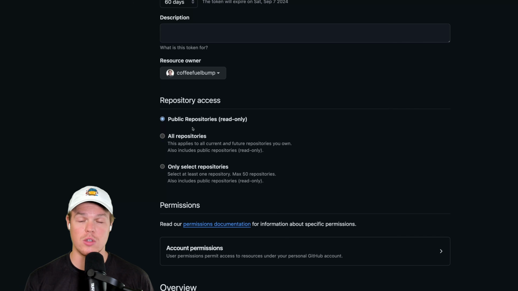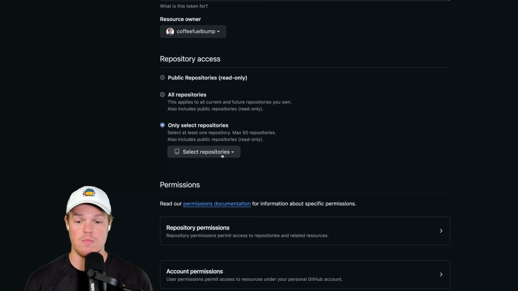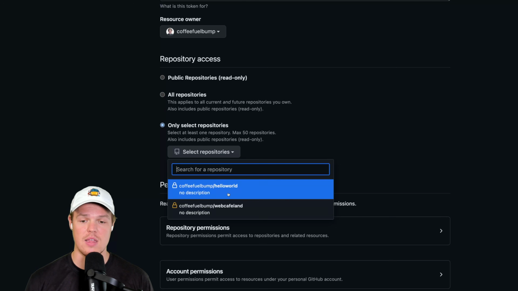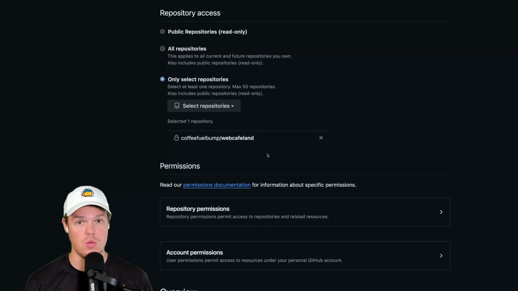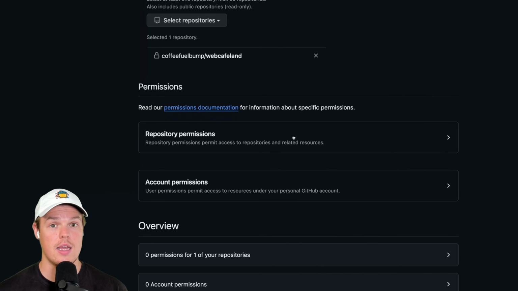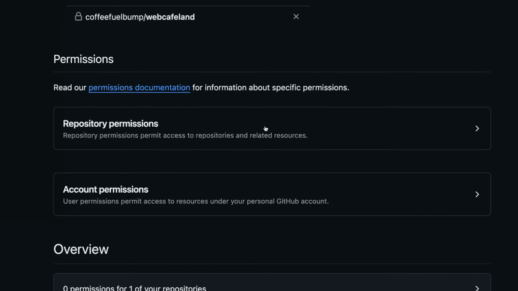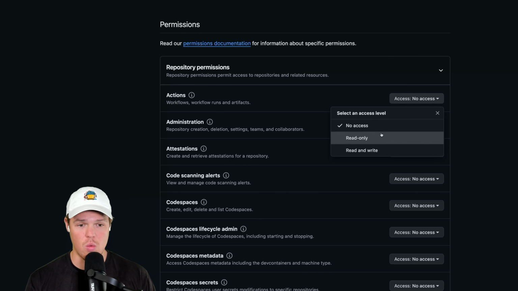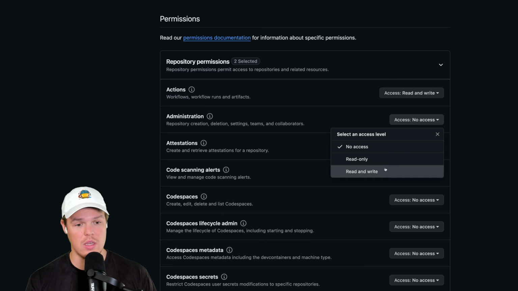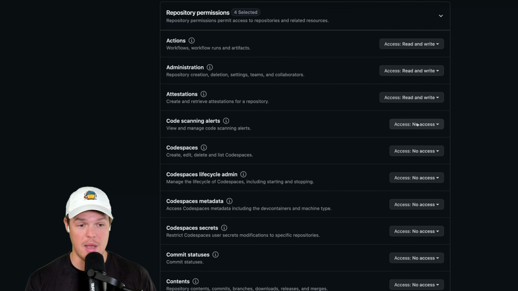For the repository access, let's choose the repository that's relevant to us. For us, it's going to be the Web Cafe land. This is the repository we just created in today's video. Scroll back if you forgot. For the permissions, everything. Everything, Corbin, everything. For every single one of these, I'm not going to show me doing it, but we're going to just put the max amount of access.